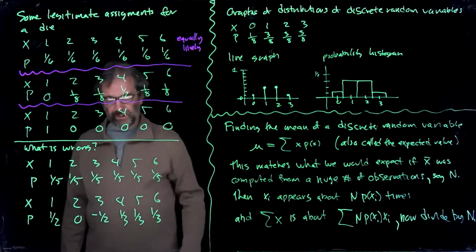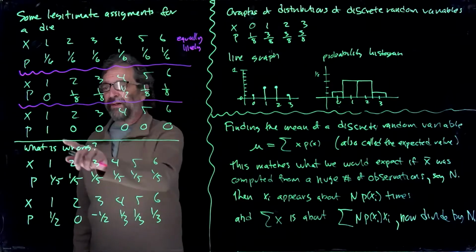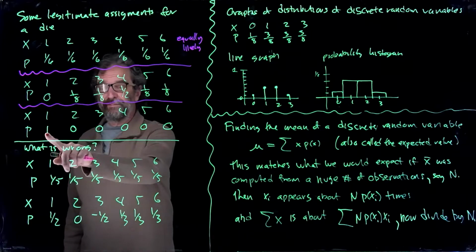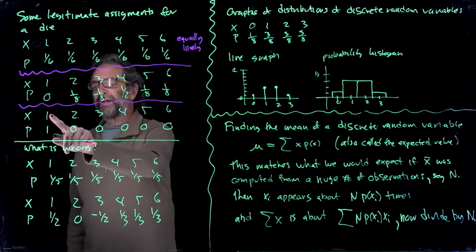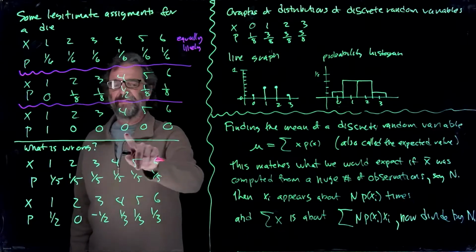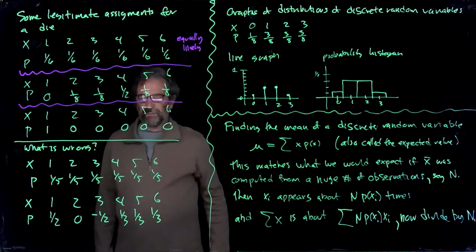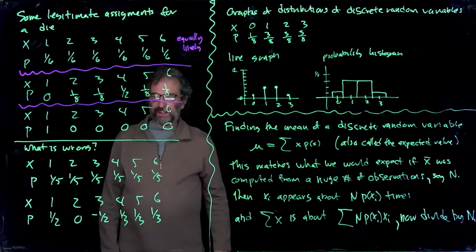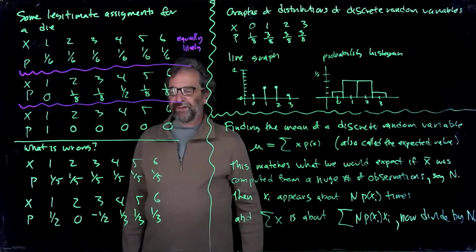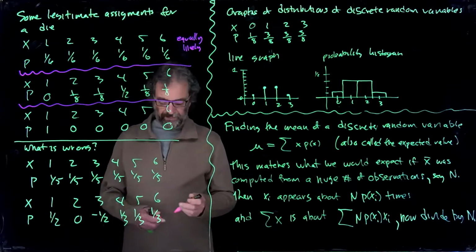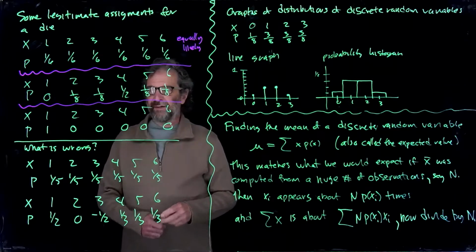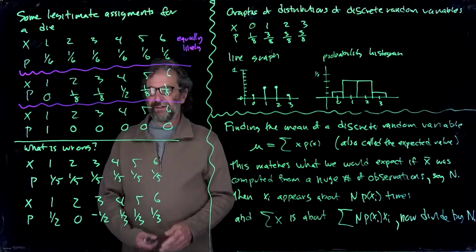And the extreme case of legitimate is this one here, which really isn't random, because 1 happens all the time, and these other ones never happen. You could have that happen if you happen to be holding a die that has 1s on all the sides. You just didn't know it. You start rolling it, you get 1, you get 1, you get 1, and then you go, hey, wait a second, what's going on here? But it's legitimate.